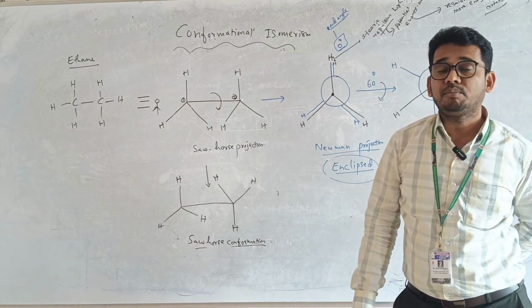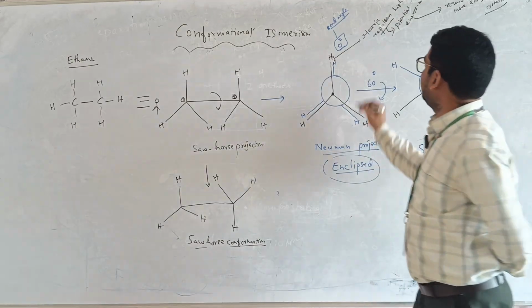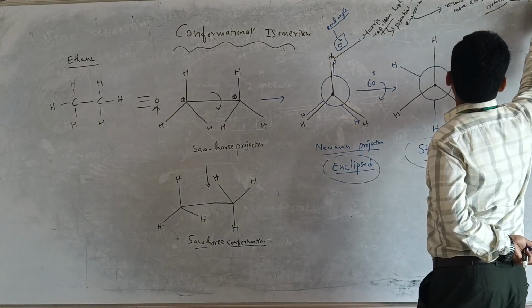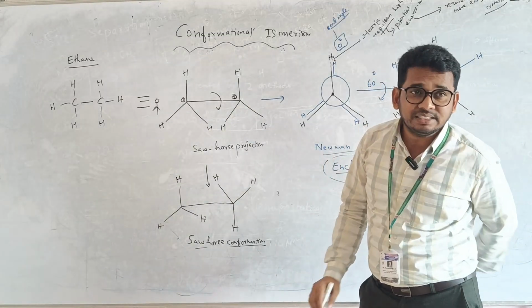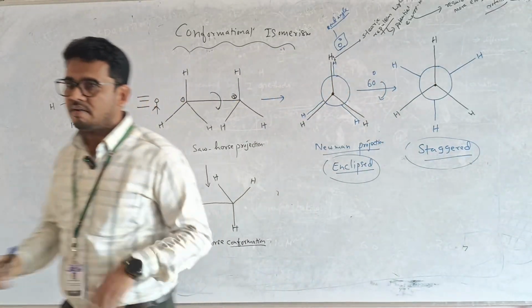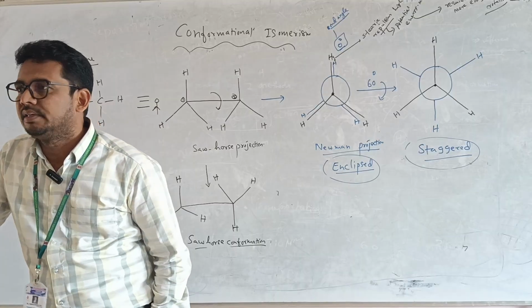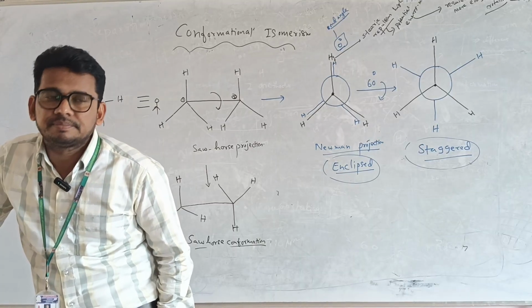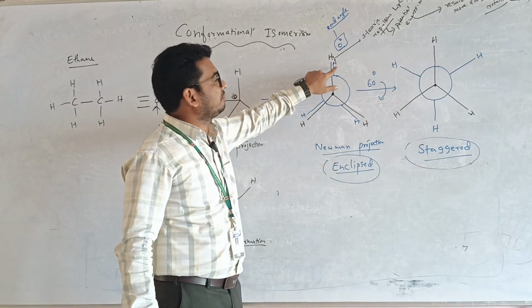When more energy is required for rotation, you can say that this molecule is unstable. Why is the stability low? Due to what repulsion? Steric repulsion, because the electron density will be more here.